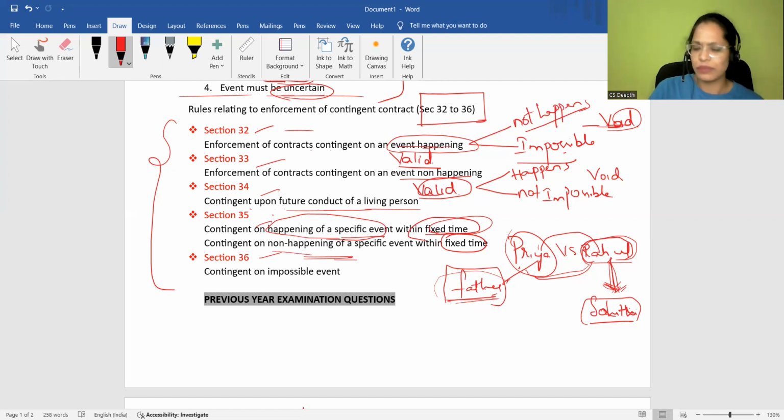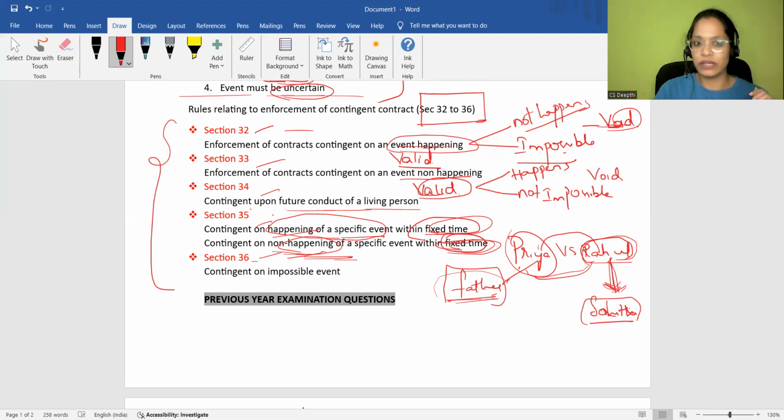The second is also the same thing: non-happening of a specific event within fixed time. I promised you that if it does not rain today within 5 p.m., I'm ready to pay you 10,000 rupees. So if it is not happening within the fixed time, then I have to pay you 10,000 rupees. So the simple difference is happening and non-happening. Fixed time is one and the same. So Section 35 talks about this.